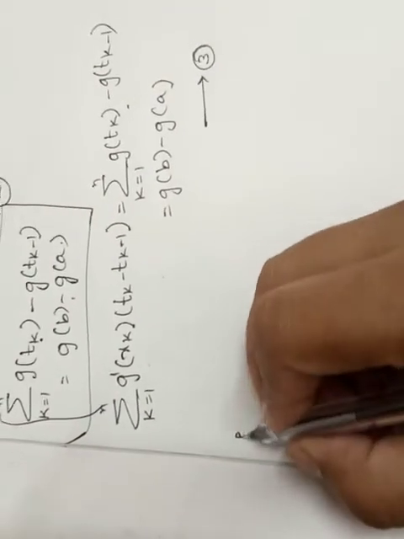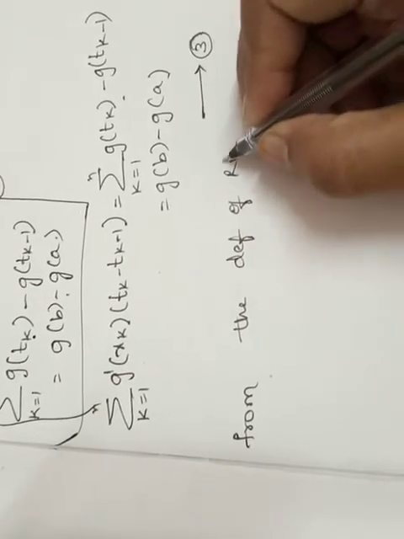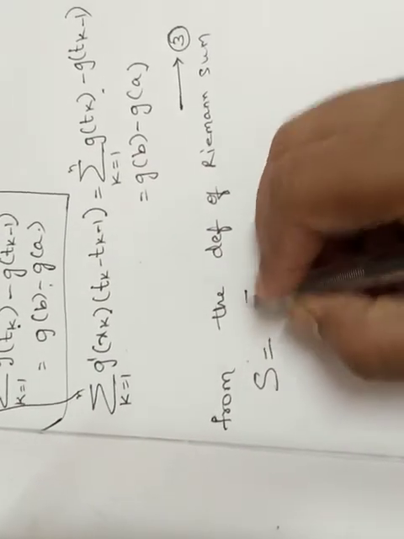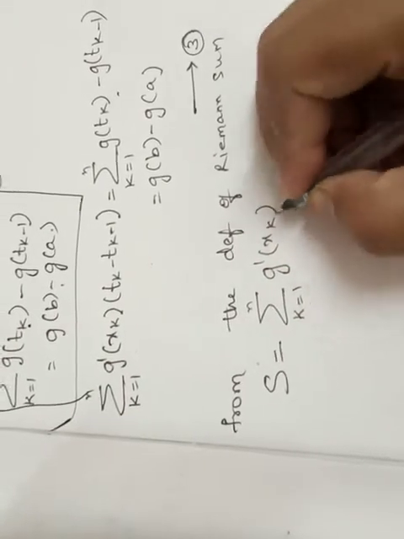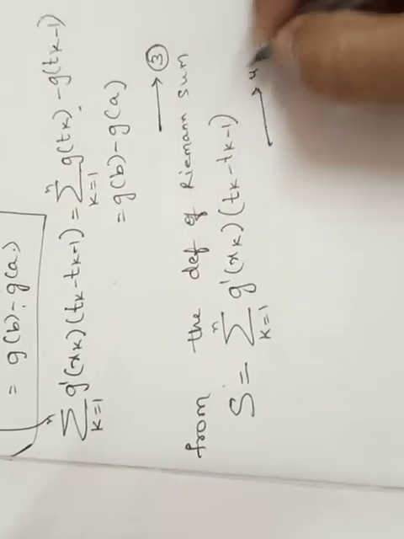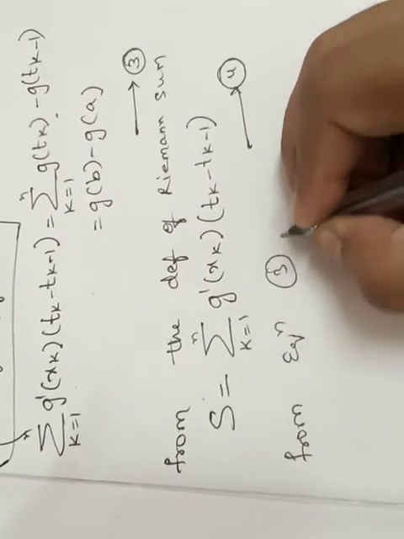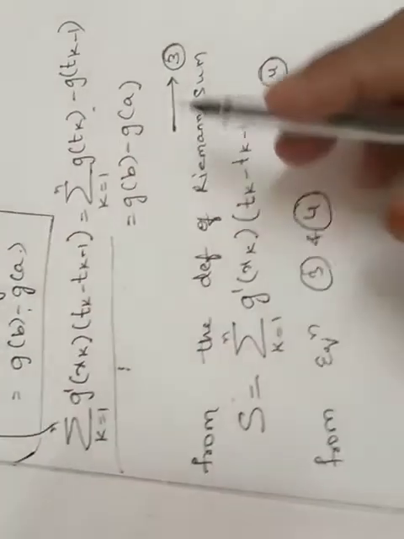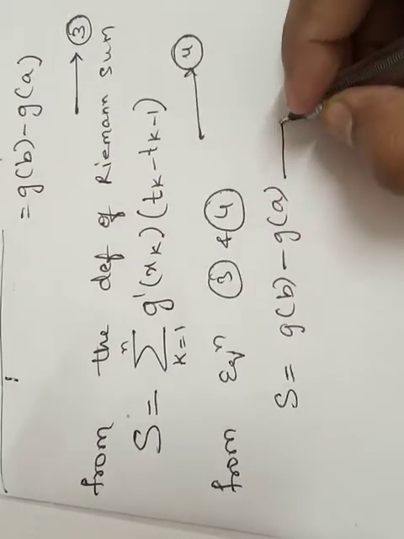From the definition of Riemann sum, that is S is equals to summation k is equals to 1 to n g dash of xk into tk minus tk minus 1. Take it as equation number 4. Now from equation 3 and 4, in the place of this, I can write S here. So I am writing S is equals to g of b minus g of a. Take it as equation number 5.